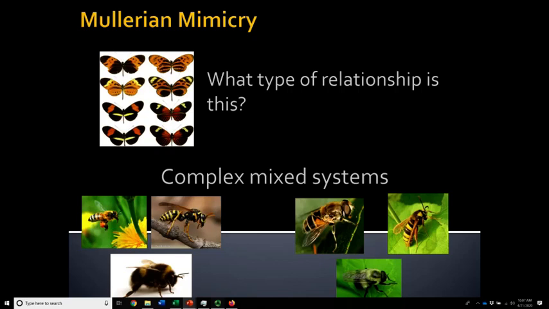So this diagram here, I'm going to explain it to you. On the top row, and on the third row here, this one and this one, those are all species A. They are all part of the same species. They can breed with one another. They look different because they come from different areas of the Amazon rainforest. And so it's just like in humans, we have different genetic diversity in different areas.